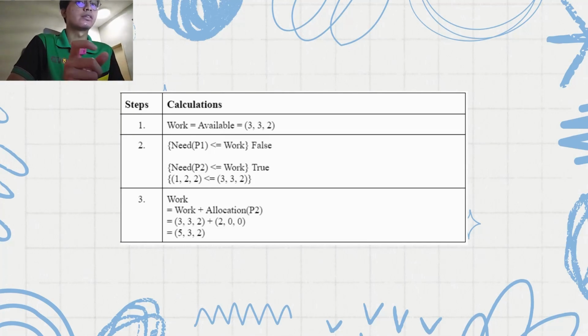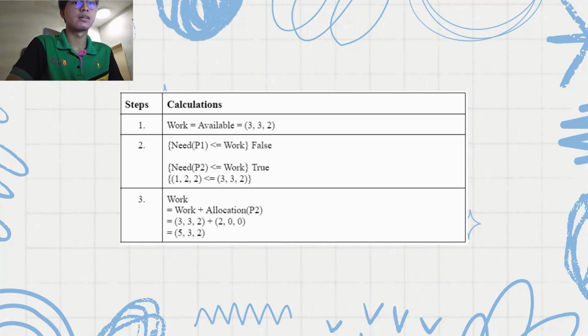And then we're going to check the processes one by one, whether or not each satisfies the conditions. If it satisfies, then we'll go to the next step, step 3. As you can see here, need P1 is less than or equal to work is false. It does not satisfy the condition. However, need P2 is less than or equal to work, which satisfies the condition. So we go on to the next step, which is step 3,